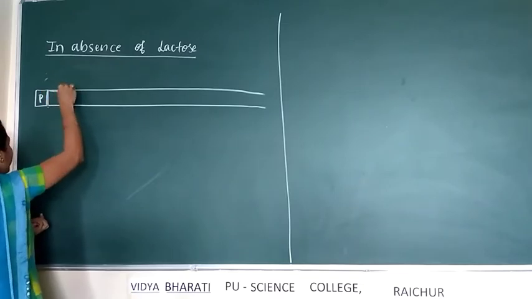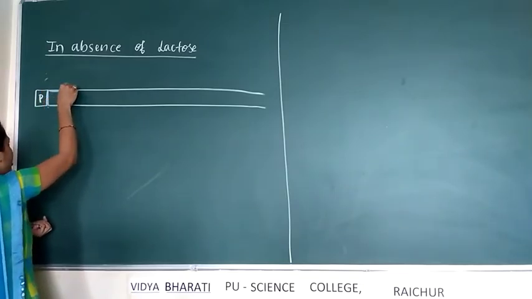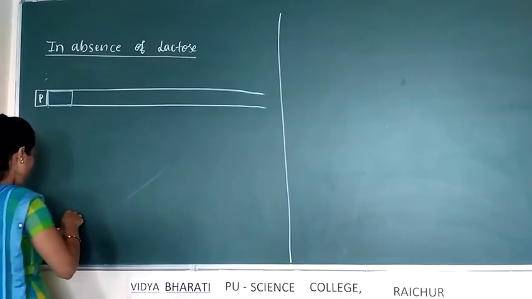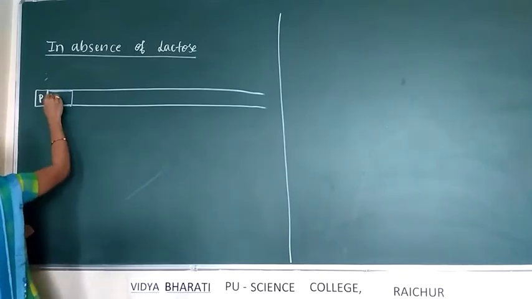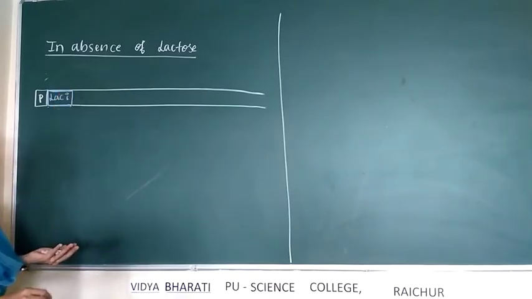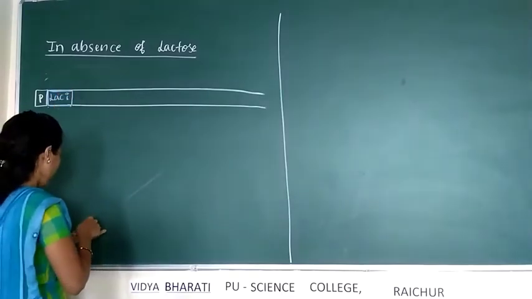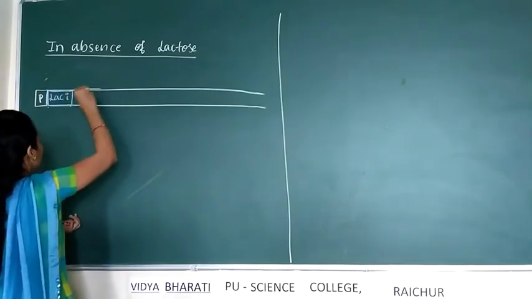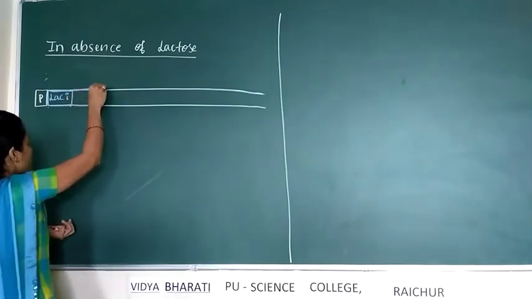Operon, and here the regulator gene is present. Regulator gene, which is designated as LAC-I. Then next to the regulator gene, here promoter site is present.